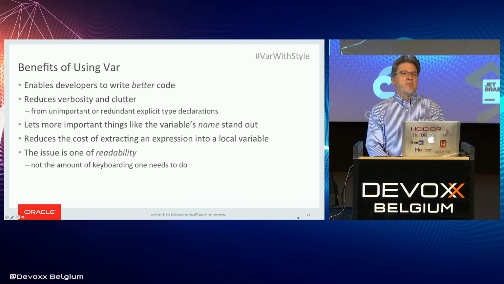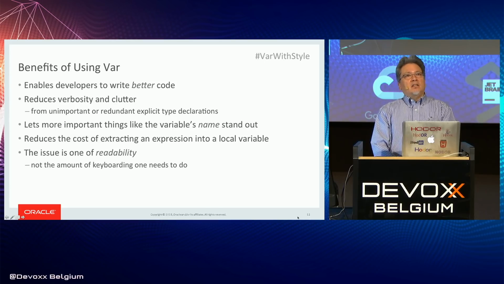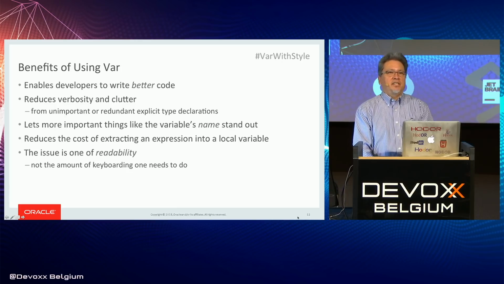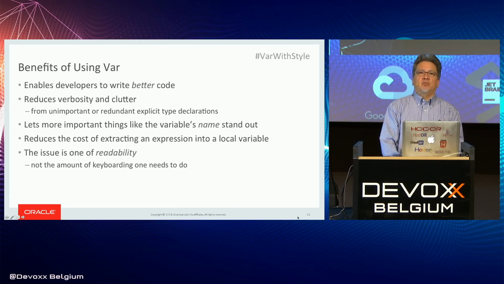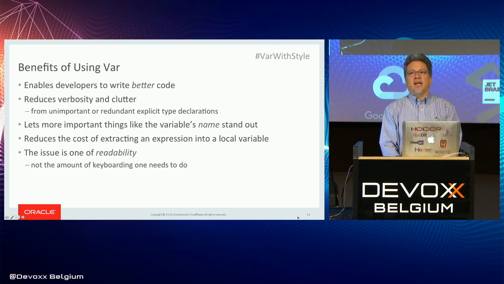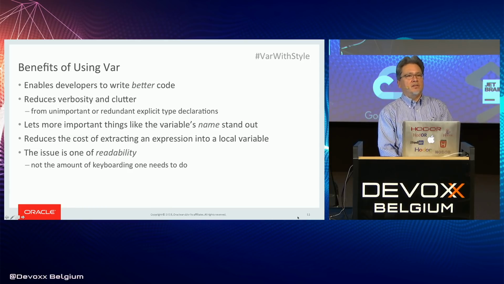All right, so let's talk about the benefits of using var. The reason that we add features to the programming language is that we want to enable developers to write better code. Nobody intentionally adds a feature that enables people to write worse code. Now, you can take all the existing features or any new ones and write bad code. That's true. What we want to do is say, how can you use var to make your code better? One thing it does is reduce verbosity and clutter.